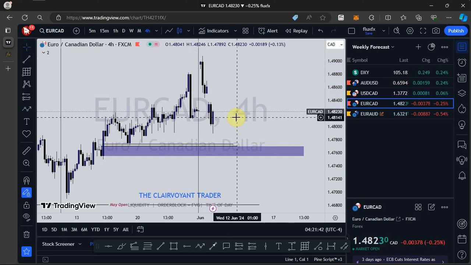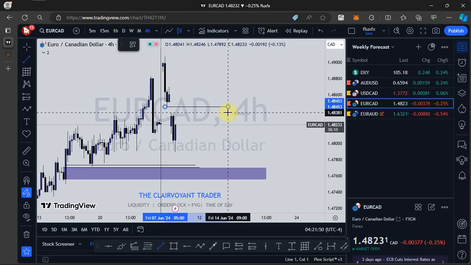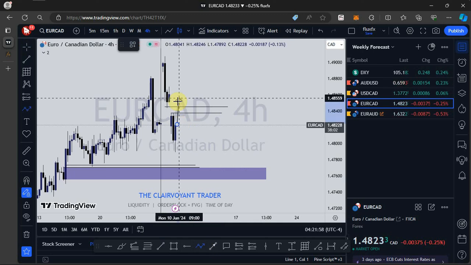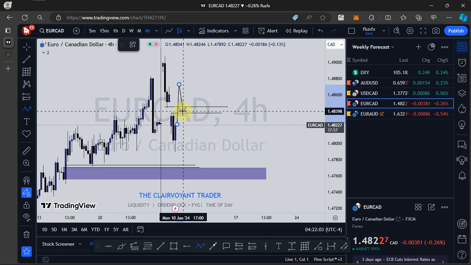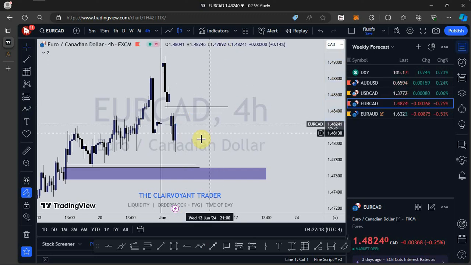The gap that has been created here is going to be very important for me. It's a very important zone to consider. I want to see price close up this gap and then come back to close above it. So violate it, come back and close above it. That is going to be an area of support for me. Then we see a push to the upside. That is my expectation so far as Euro CAD is concerned.